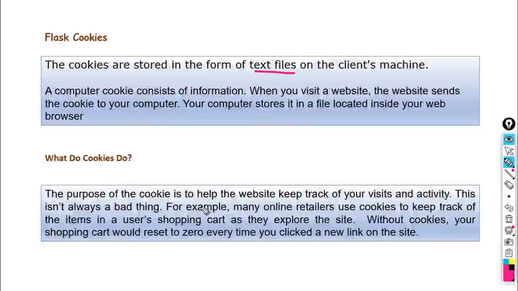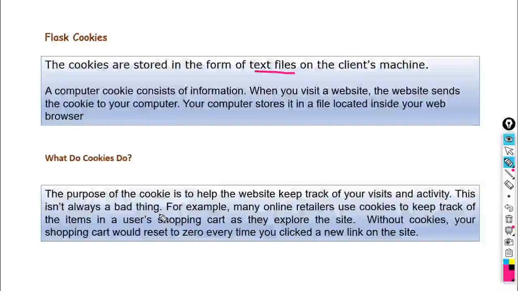So what do cookies do? The purpose of the cookie is to help the website keep track of your visits and activities. Whatever activities we perform on the computer, someone logging into an e-commerce website, someone logging into a Gmail account, the cookies keep track of your visits and activities. So this is not always a bad thing.